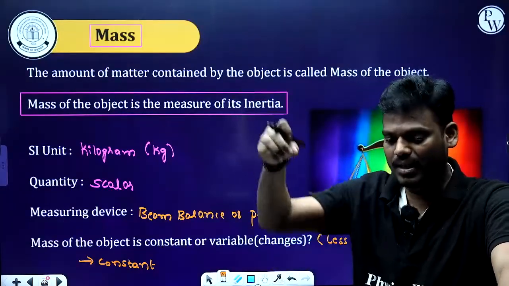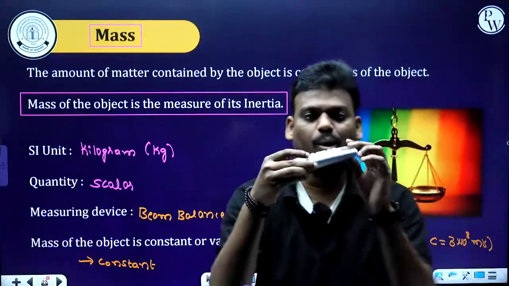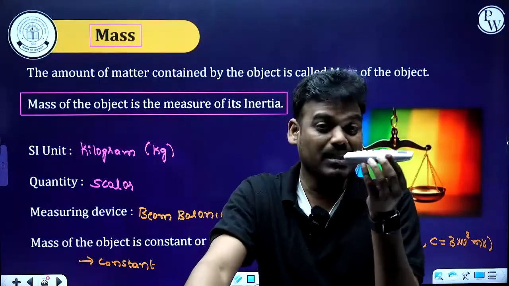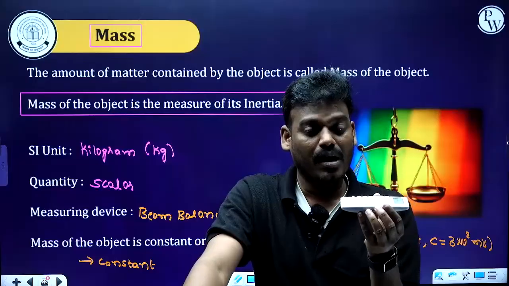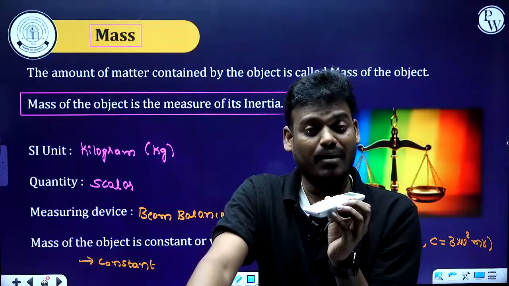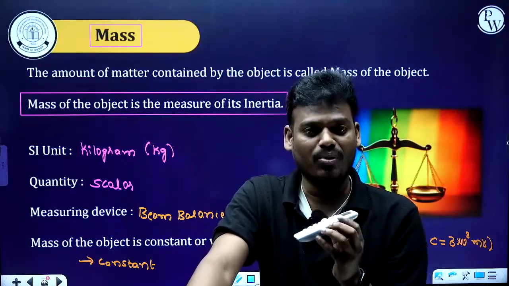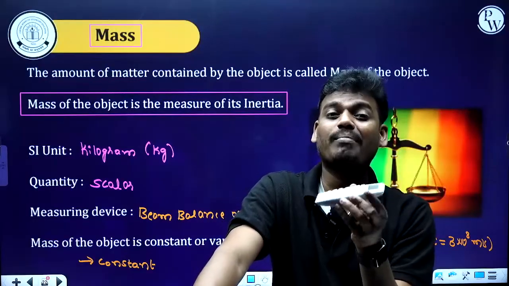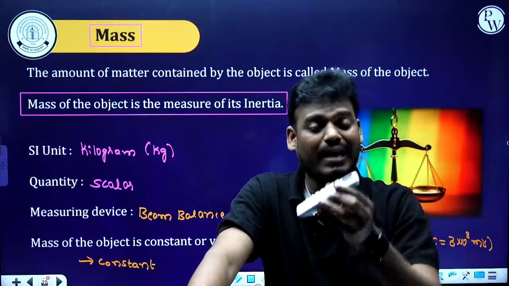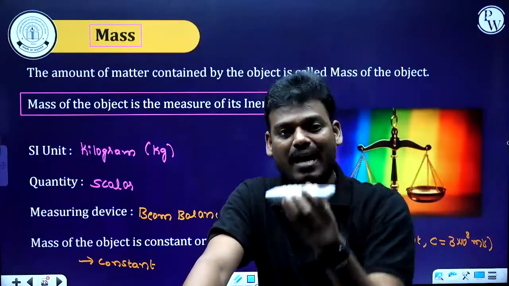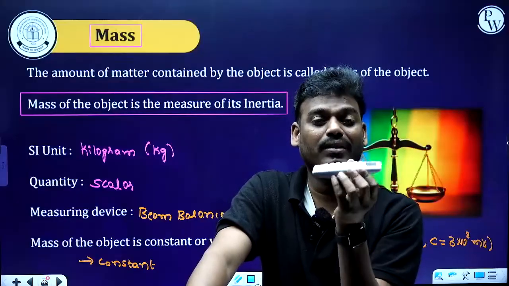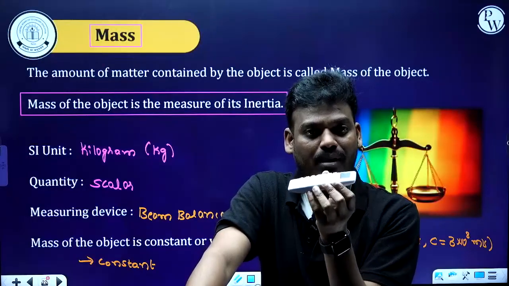For example, let's say the mass of this object is 1 kg on the surface of earth, and this body is taken to the surface of the moon. Still its mass remains the same, because it's just the amount of matter contained by the body. Or on any other planet or any other satellite or any place in the universe, the mass of this object remains the same.